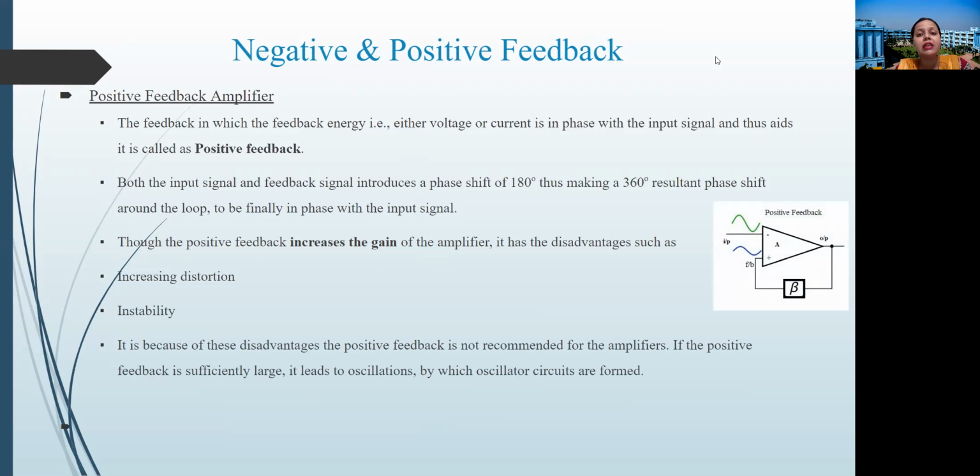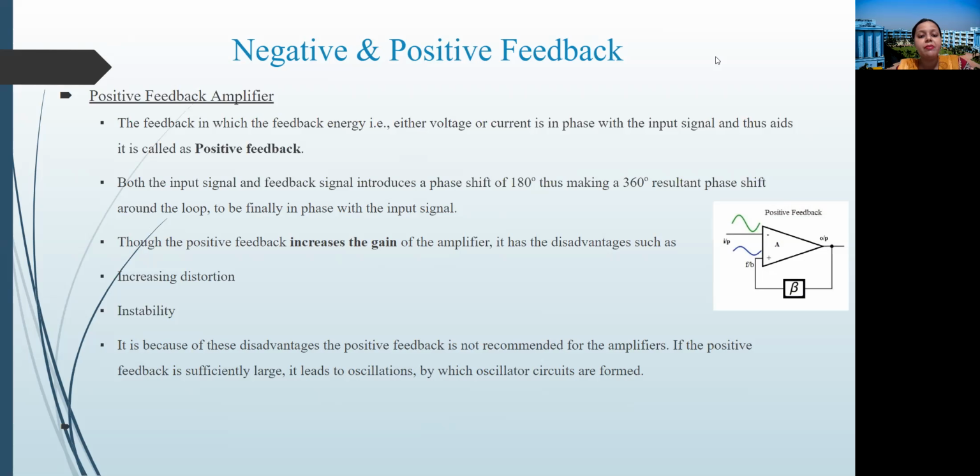Whenever the output signal gets fed back to the input and that aids the input signal, that is, both the feedback signal and the input signal are in the same phase, this is known as positive feedback. Both the amplifier and feedback network introduce a phase shift of 180 degrees, thus making a resultant of 360 degrees phase shift around the loop, finally in phase with the input signal. Here in the figure we can see that the feedback signal, shown by the blue line, and the input signal, shown by the green line, are in the same phase.